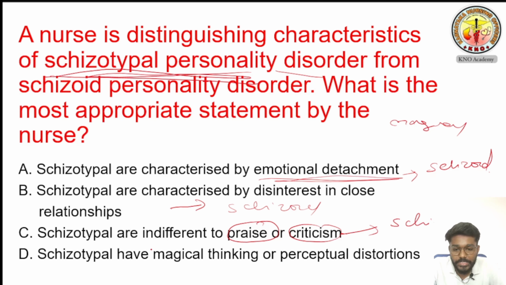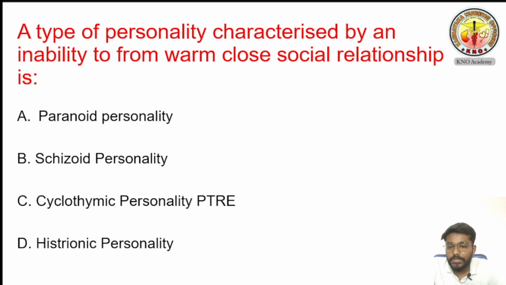Okay, see now, schizotypal have a magical thinking. The word came now. If this word came, then this is the right answer for schizotypal personality disorder. So the right answer for this question is option D. So we'll see the next question.